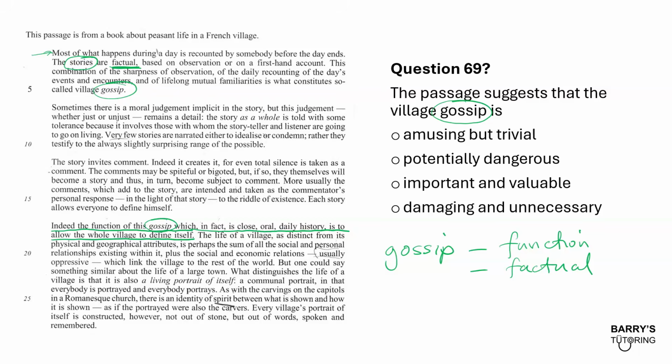So now if we look at the answer options, I hope you can see that the words function and factual don't really mesh with it being amusing. It's not saying it's entertaining or funny, and it's not saying it's trivial either. Trivial would suggest that it's essentially not important. So function and factual, that doesn't sound like a good description of those things. It doesn't sound like it's dangerous either.